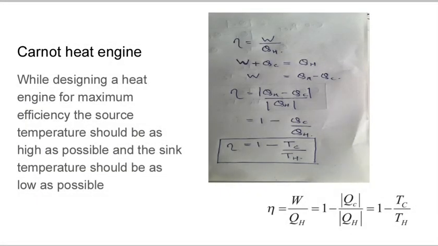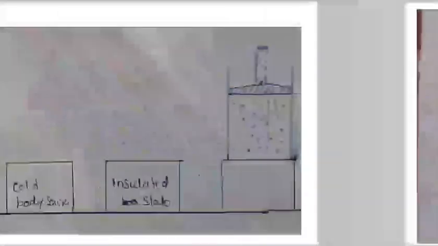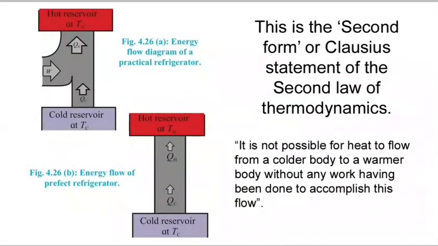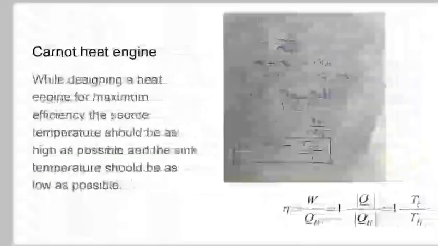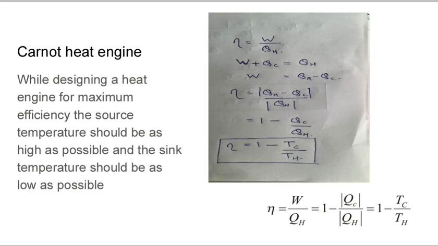The efficiency of the Carnot heat engine will be given by W upon QH. So W plus QC is equal to QH, as you can see in this diagram. W is equal to QH minus QC. Only magnitudes we are considering. Therefore eta, that type of letter is called eta, is equal to QH minus QC upon QH, which is equal to 1 minus QC upon QH.